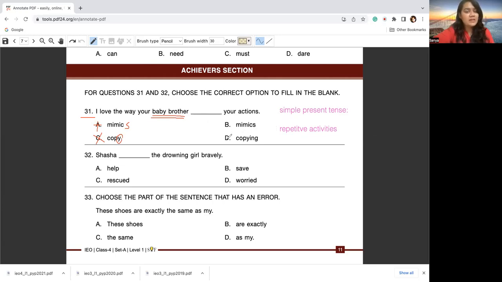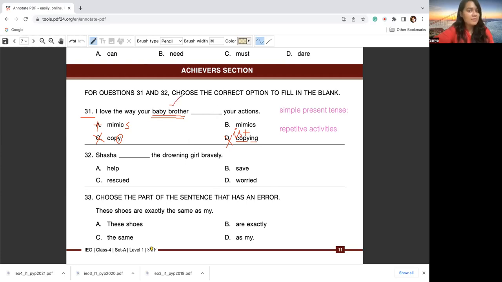If I say, I love the way your baby brother copying your actions, no. Copying can only be used along with is to convey present continuous: is plus first form of the verb plus ing. So this won't be possible since we are talking about baby brother doing these actions frequently. So I would only be able to use simple present tense here.